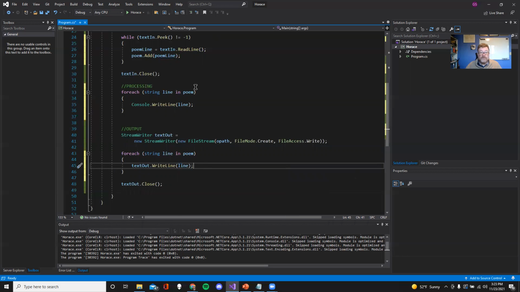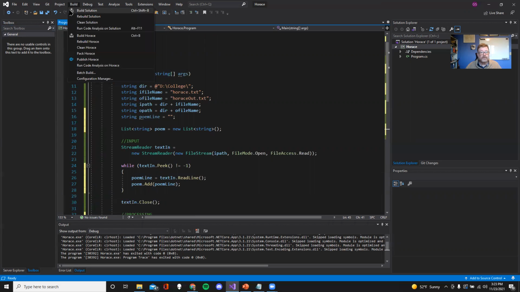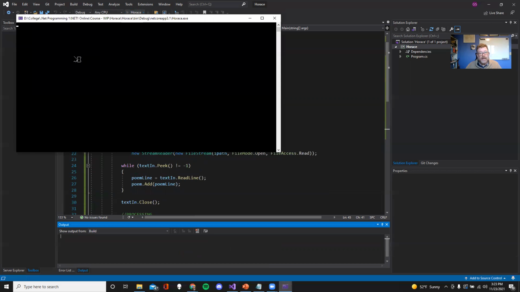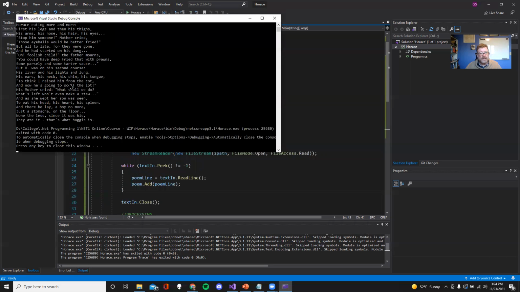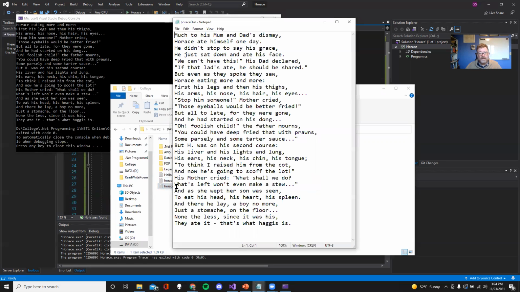That was more changing than I'd normally do without testing it, but it's looking pretty good. Let's do the build first, like I keep telling you guys to do, but not doing myself. There's my build. Okay, it looks good. Now I'm going to run the thing. And the whole poem shows up on the screen, which is awesome. If I come down here and open up Horace Out, it's pretty well the same size as Horace, which makes sense. And there's the whole poem.